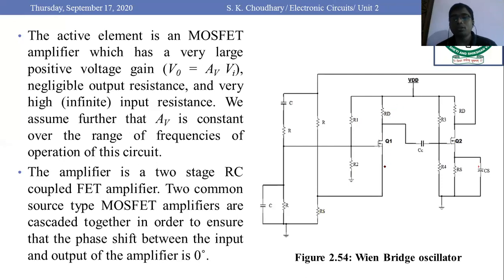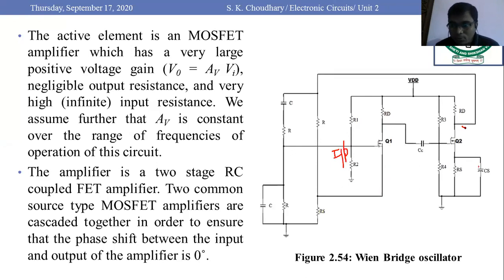Here we have not shown RS and CS because this is the input section of this Wien bridge oscillator, where we have connected the feedback network. Otherwise, it would contribute another resistor apart from the feedback network, and that would disturb the balance of the circuit.